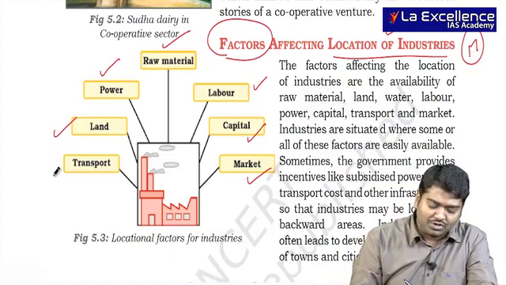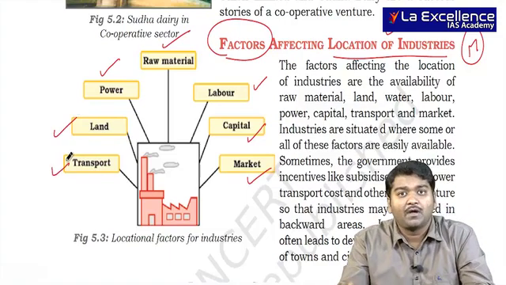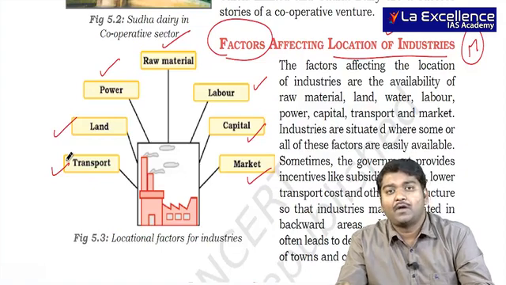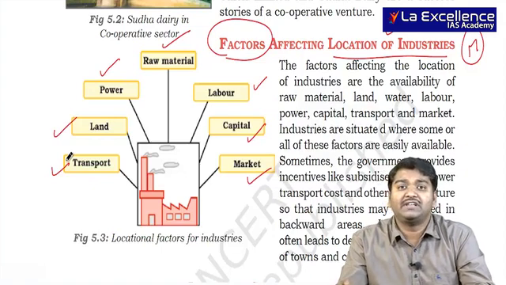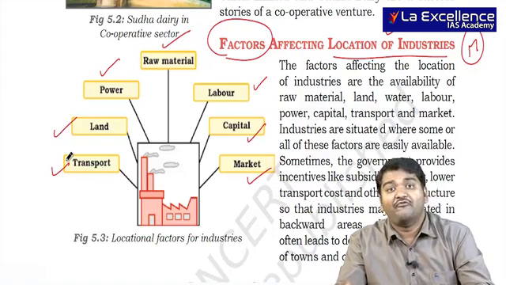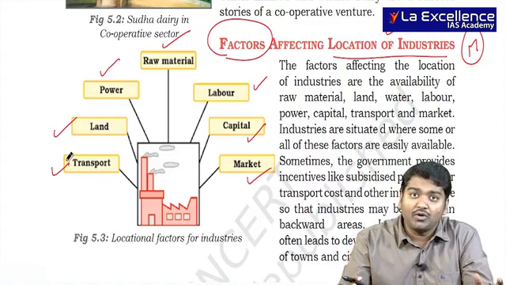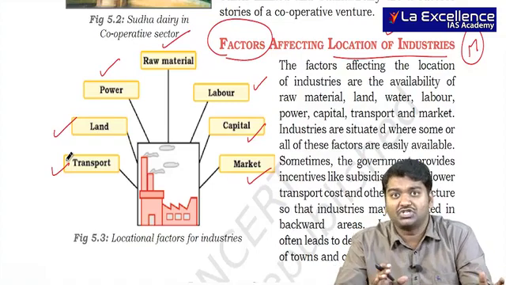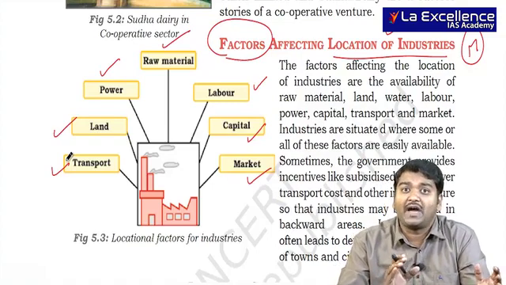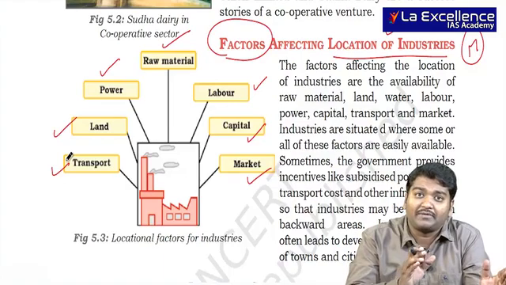And at last, the most important one is transport. For example, earlier, almost all the iron and steel industries were present wherever the raw material was present. That is, if iron ore and coal is present in a particular region, you usually used to observe iron and steel industry in that particular region.